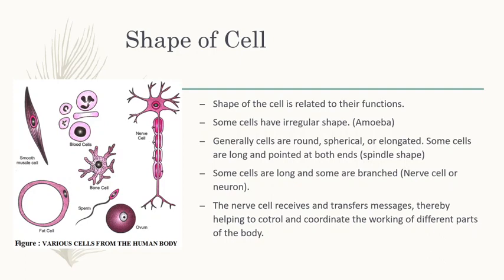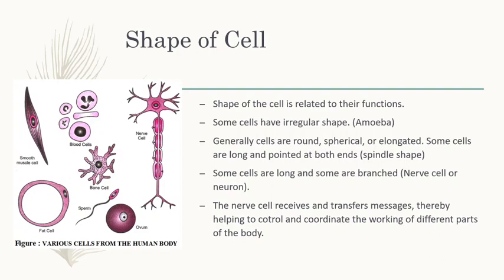This is the spherical red blood cell of human being. This round shape is the blood cell of human being, and its shape is spherical. So some cells are round and some are spherical. Example, blood cells of human.